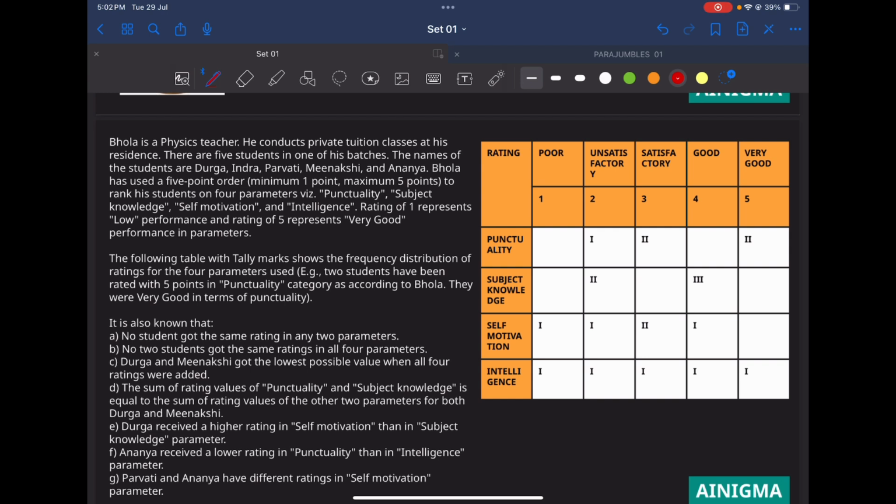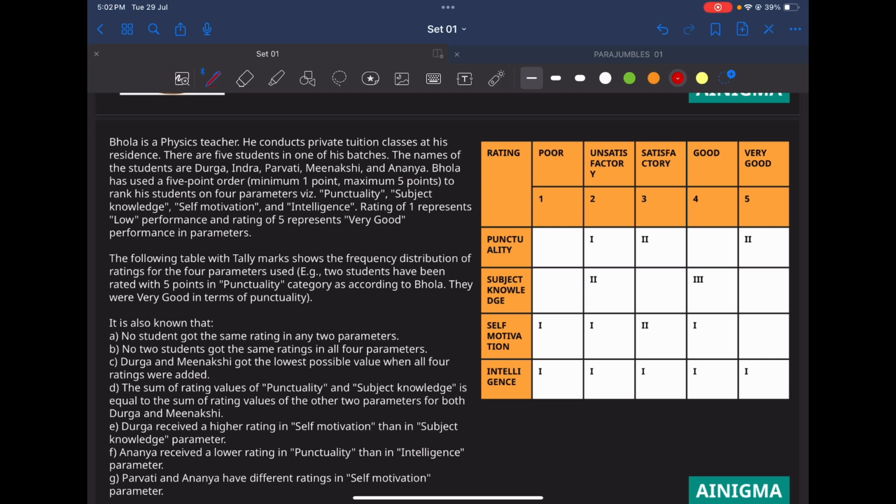Bhola has used a 5-point scale, minimum 1 point, maximum 5 points, to rank his students on 4 parameters, that is punctuality, subject knowledge, self-motivation, and intelligence. A rating of 1 represents low performance and a rating of 5 represents very good performance in the parameter. So we have 5 children and 4 parameters on which he is ranking them. 5 is the highest and 1 is the lowest.